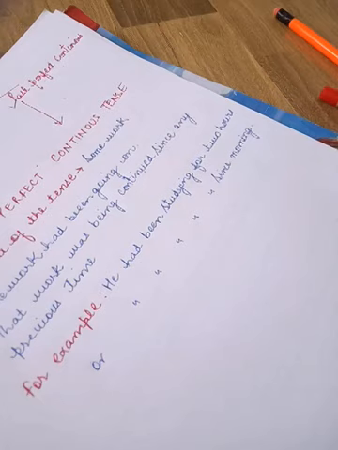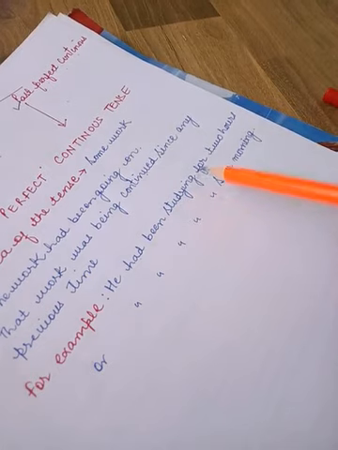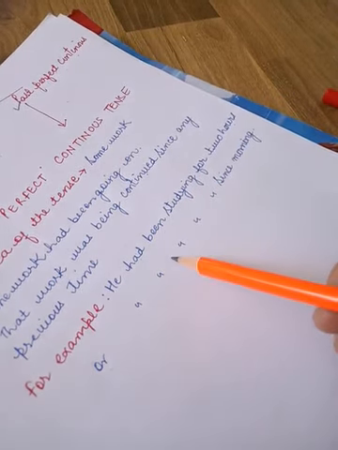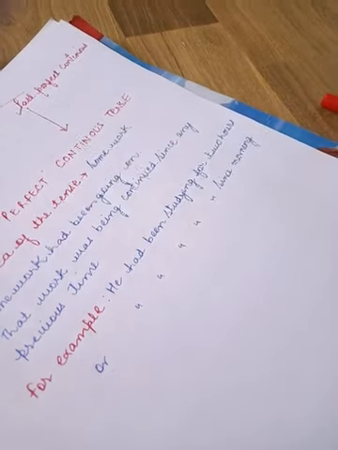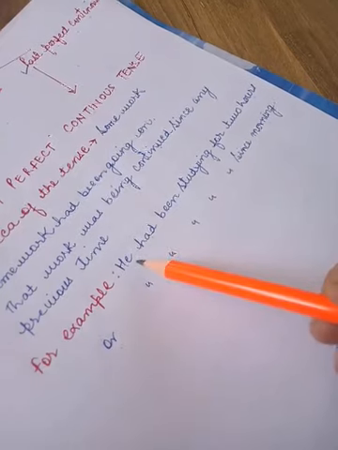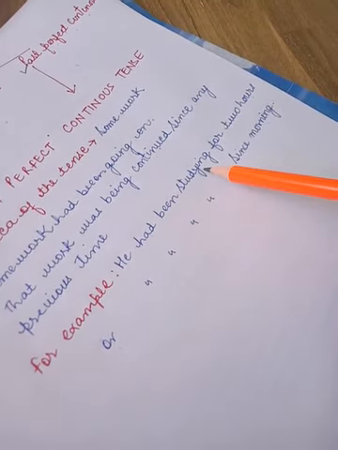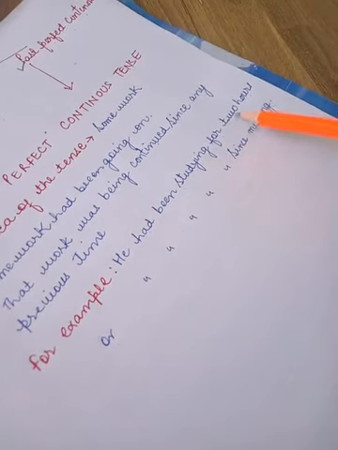For example, he had been studying for 2 hours. Or he had been studying since morning. It means that some work was continuously being done in some previous time, and that too since any previous time.